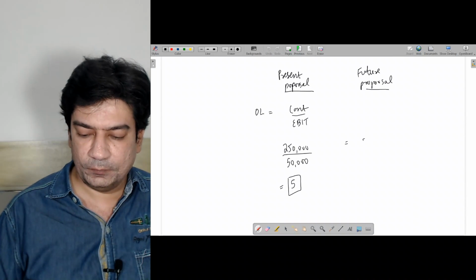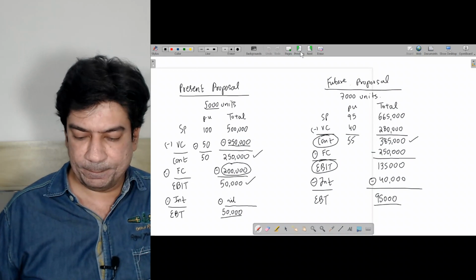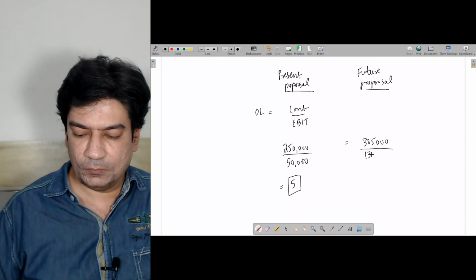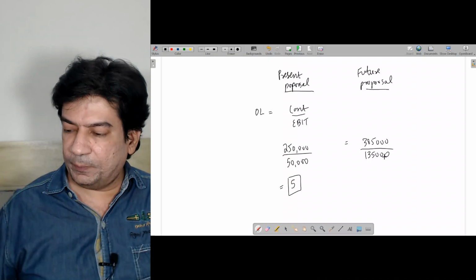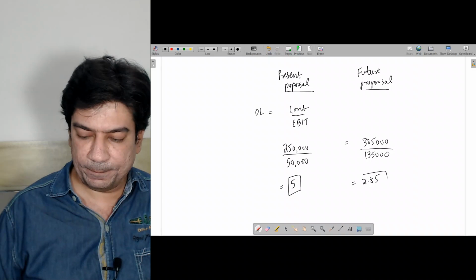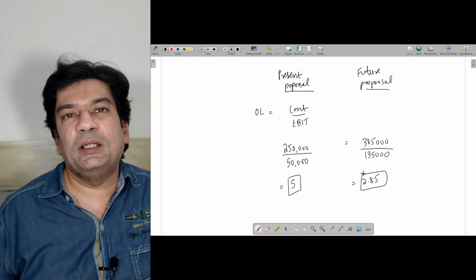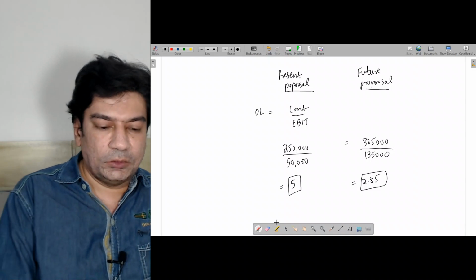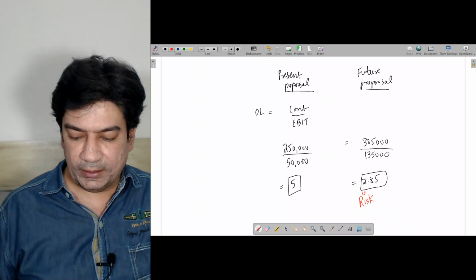And here the contribution is 3,85,000 and the EBIT is 1,35,000. So 3,85,000 divided by 1,35,000, here I am getting 2.85. Now operating leverage is the degree of the risk. So which proposal is having a lower risk? I can say the future proposal is having a lower risk.